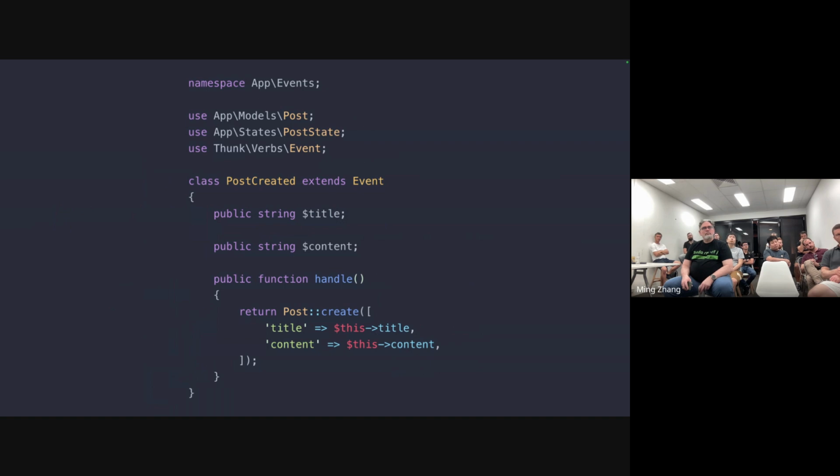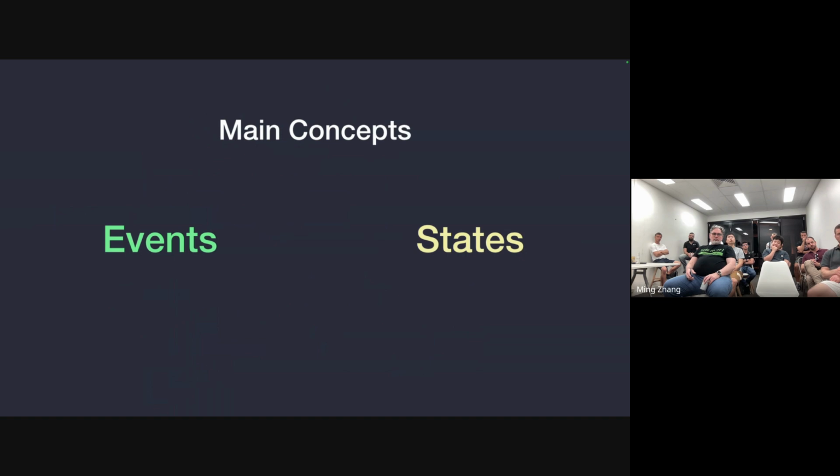So in event sourcing, we generally have both read models and write models. This creation of the Eloquent model, like we're doing here, is what we call a read model or a projection. This is different from a write model, which we're going to have a look at in a minute. So that is a brief overview of events.